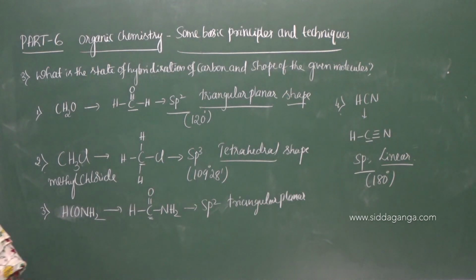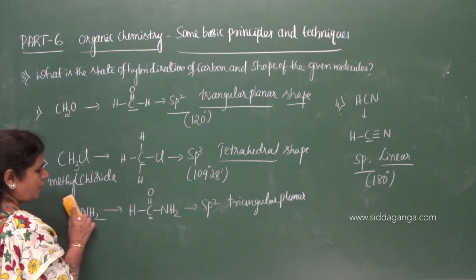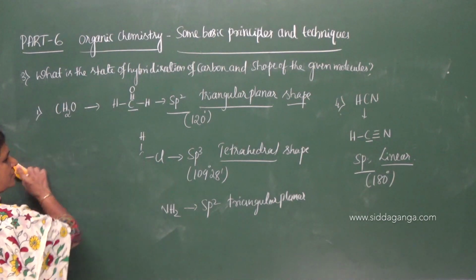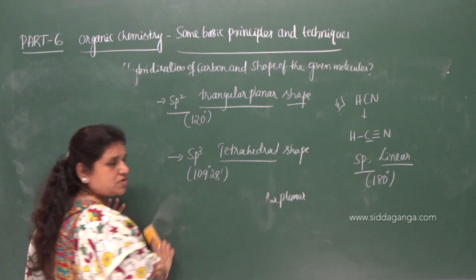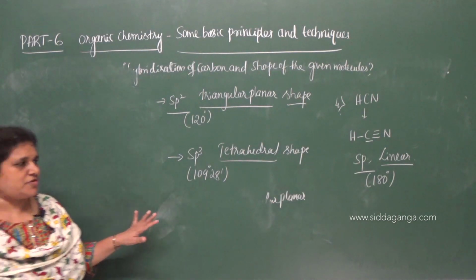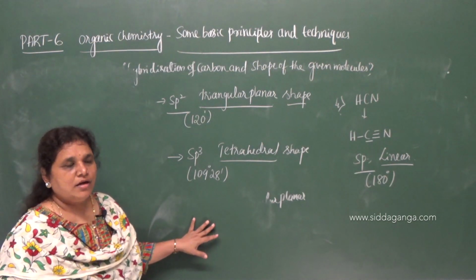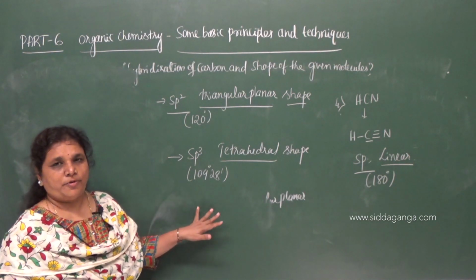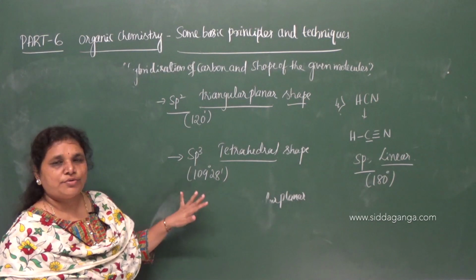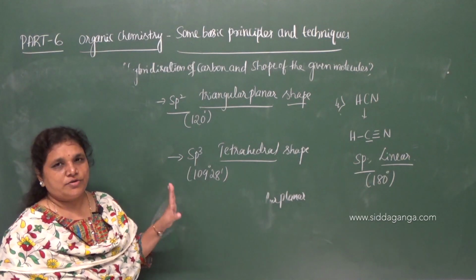Structural representation of organic compounds. Note down these examples. You will get this type of questions in your NCERT text. They are in-text questions 12.1, 12.2, 12.3. Just go through those questions and try to attempt them.